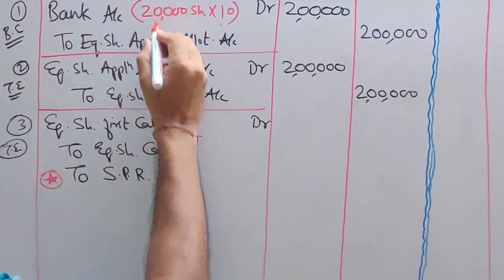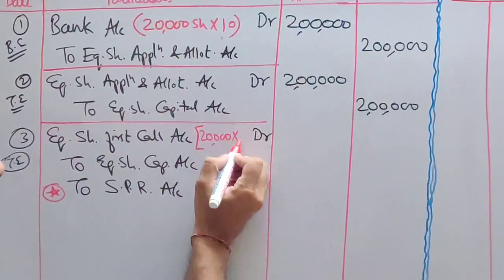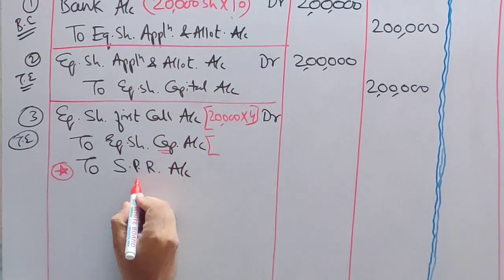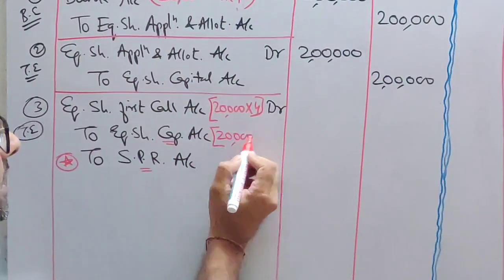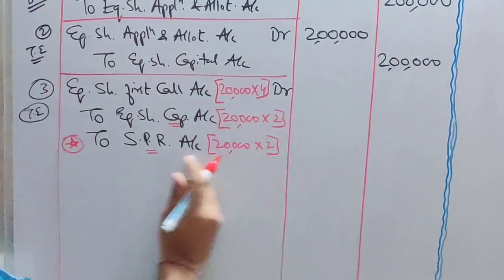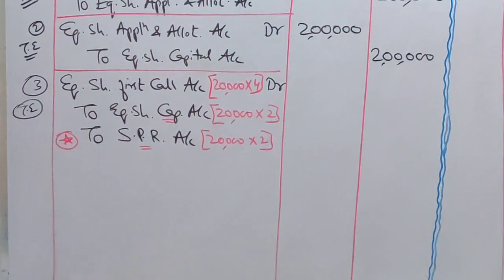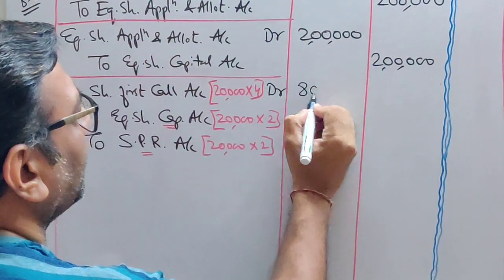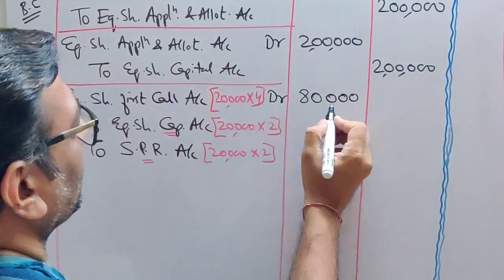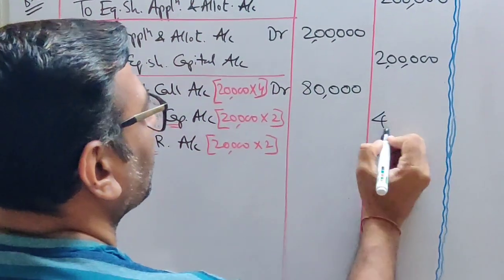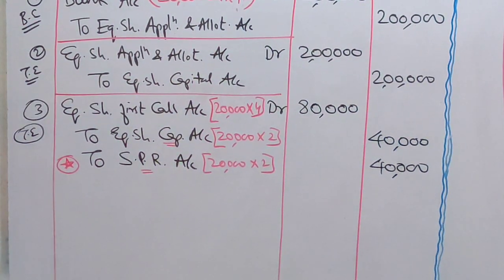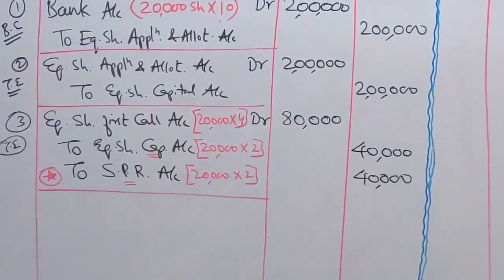So let's write down the working. Total shares are 20,000 and we are asking for 4 rupees. Out of this 4 rupees, you split it into capital and premium. So 20,000 into 2 is capital money, 20,000 into 2 is your premium money. So let's write down the amounts now. 4 2s are 8 and 4 zeros, 80,000. 20 into 2, 40,000 and 40,000. Correct? Now, this is your transfer entry.